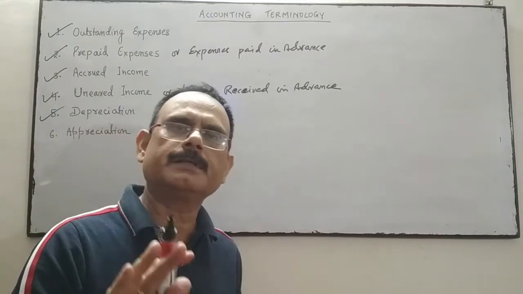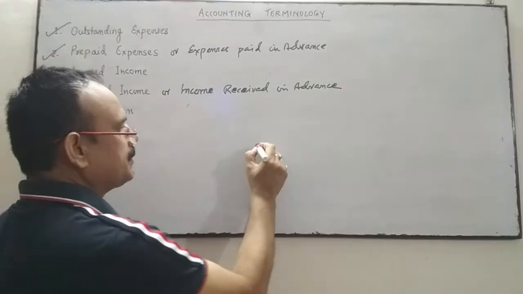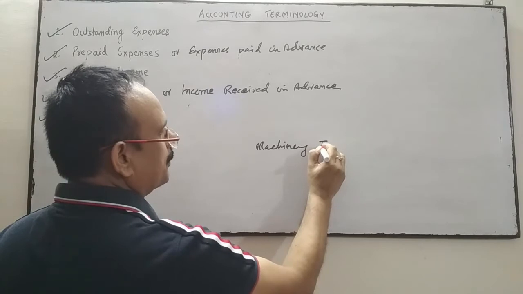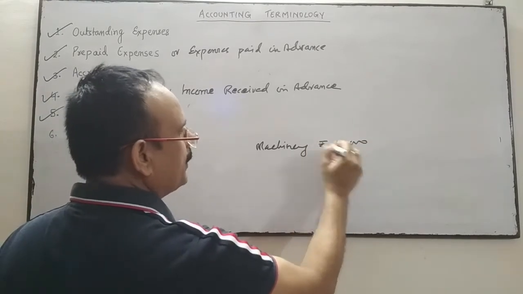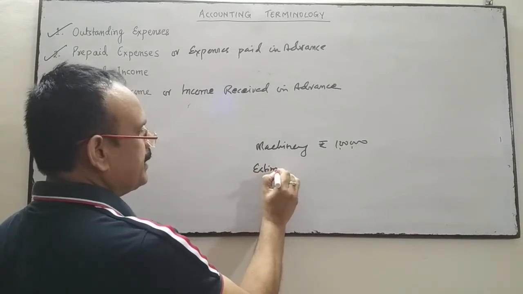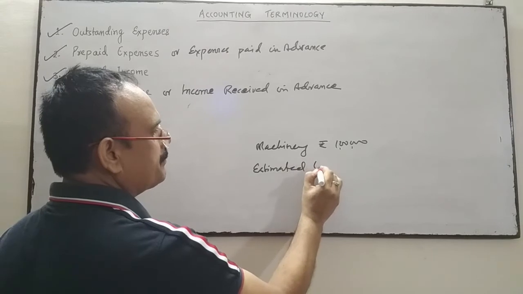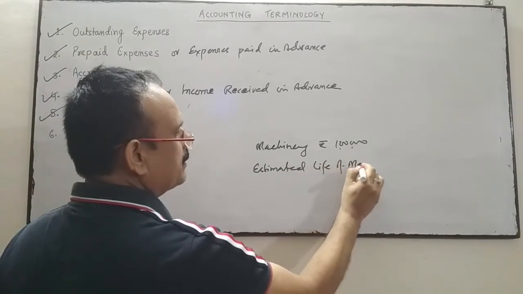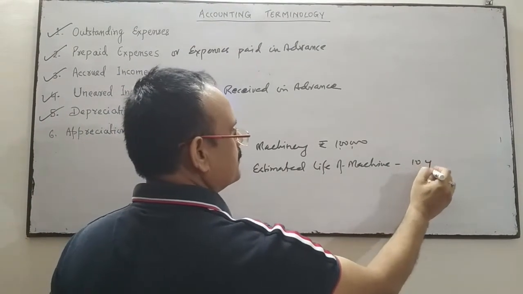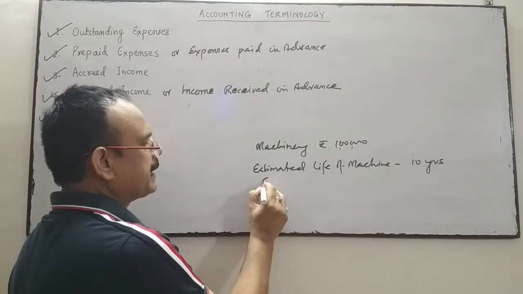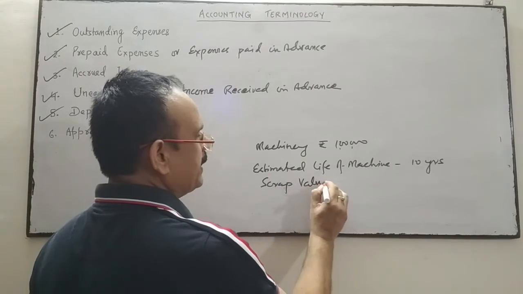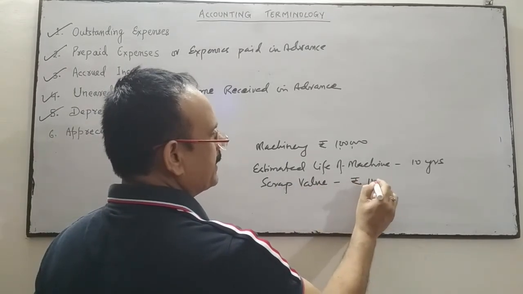Every fixed asset has a certain life. Suppose we have purchased machinery for rupees 1 lakh. We know that this machinery has a life. Now we have estimated the life of the machine. The expected life of the machine is, suppose, 10 years. And after 10 years, if I am going to sell this machine at a scrap rate, scrap value will be realized. Suppose we will realize only 10,000.